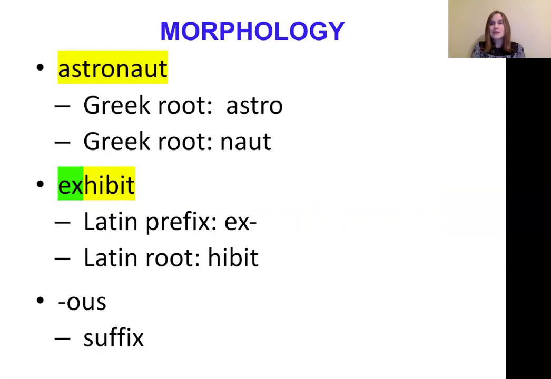make more sense. So a couple of the words that we're going to look at involve Greek roots, where the root comes from the Greek language, or we're going to be looking at Latin roots and prefixes where those come from the Latin language. And then we're also going to look at a particular suffix, OUS, and look at several examples of that in our text as well to help us to understand the word meaning and how that suffix changes the meaning of the word.